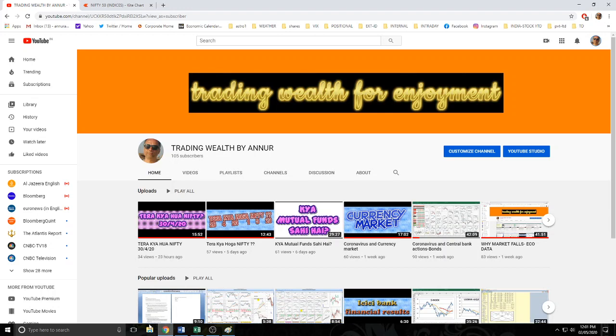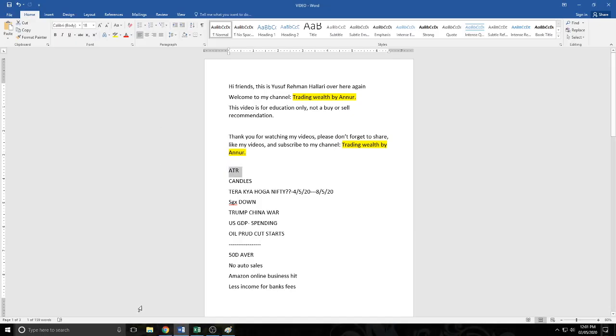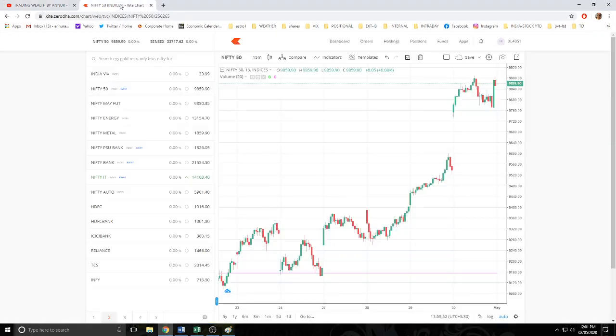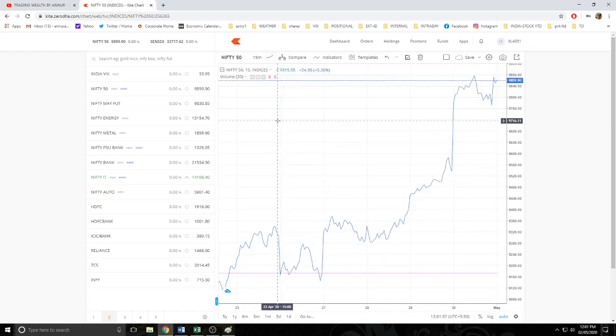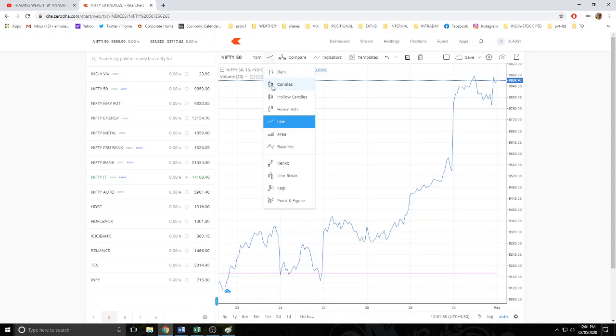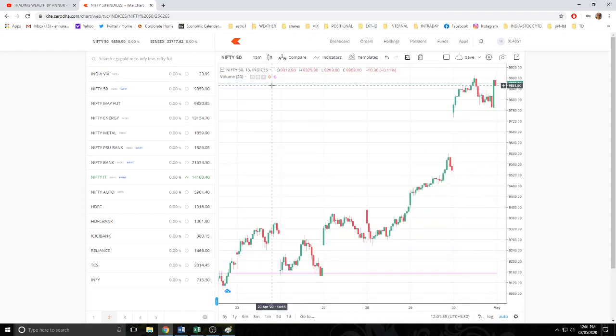So let us start. What is a technical indicator? Basically, a technical indicator is anything which you apply on this price chart. As you can see, this is a candle chart. There are different types of charts: this is a bar chart, this is a line chart. Each has its own advantages and disadvantages, but people prefer candle charts. Anything you apply on this will be known as a technical indicator.